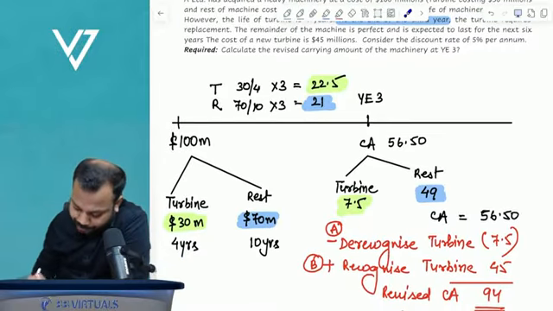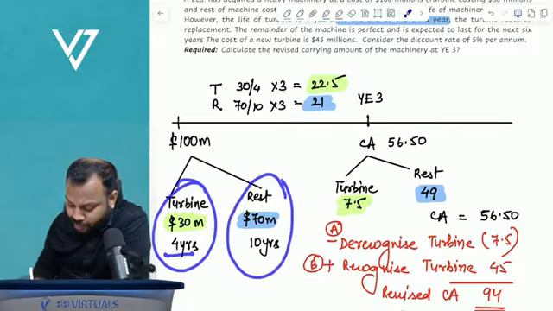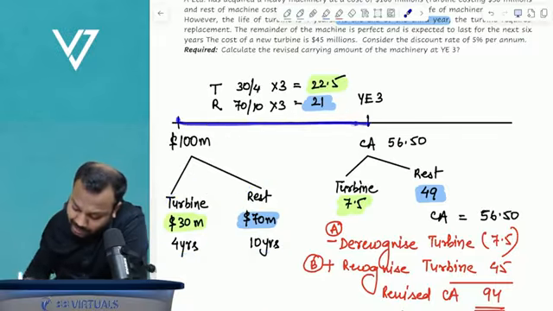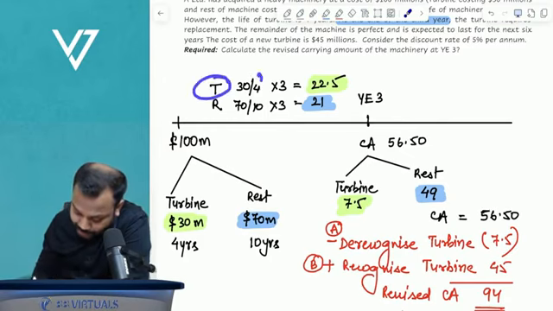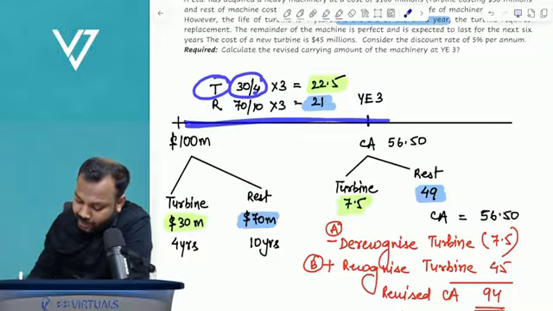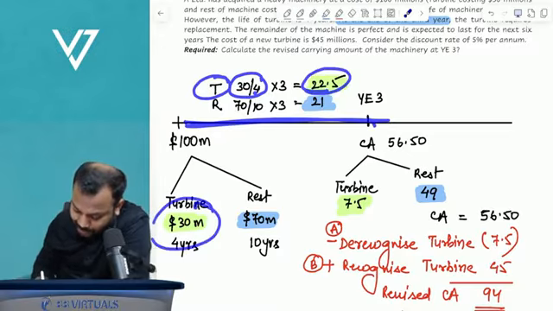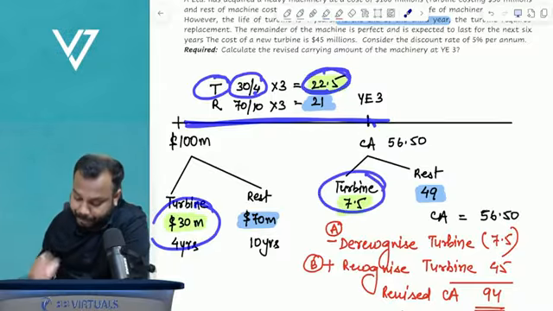Now tell me, I will depreciate the turbine over 4 years and the rest of the machinery over 10 years. So for these 3 years, what will be the depreciation? For the turbine, 30 is the cost, 4 years is the life, and 3 years we have to depreciate. So depreciation is 22.5. The carrying amount is 30 minus 22.5, which is 7.5. Clear?